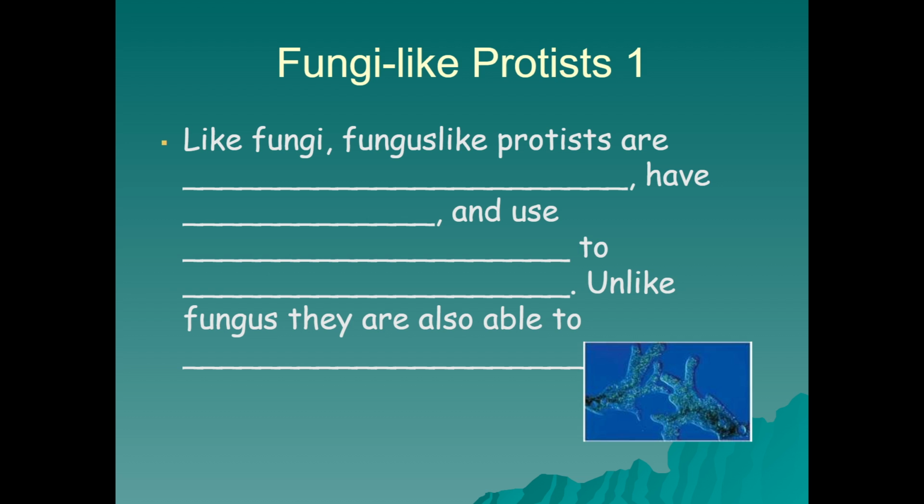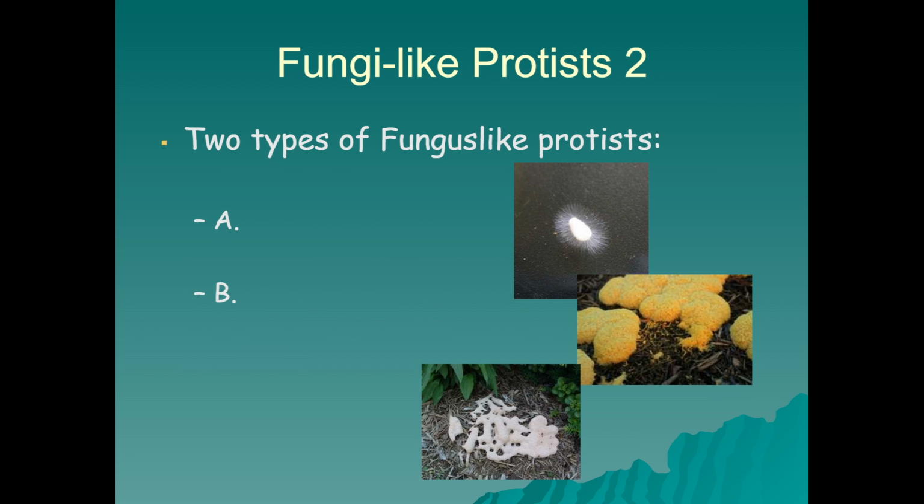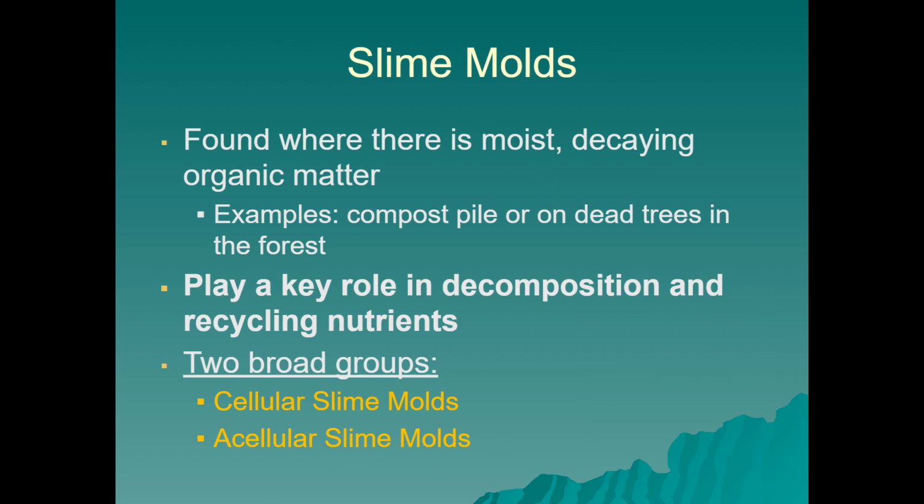So, like fungi, fungus-like protists are heterotrophs, have cell walls, and use spores to reproduce. But unlike fungus, they are also able to move. Regular fungi do not move. We're also going to see that the cell wall of fungus-like protists does not contain chitin, and chitin is in fungi cell walls. There's two types of fungus-like protists, slime molds and water molds.